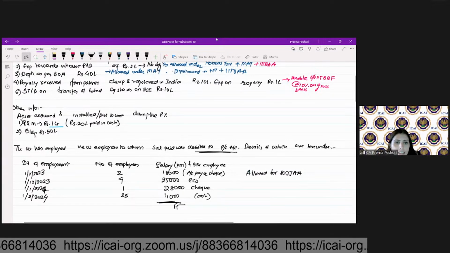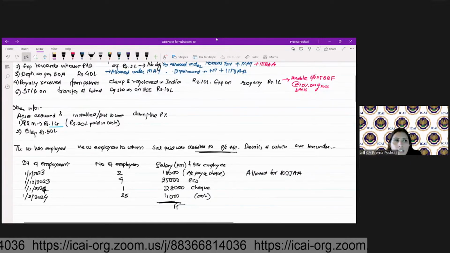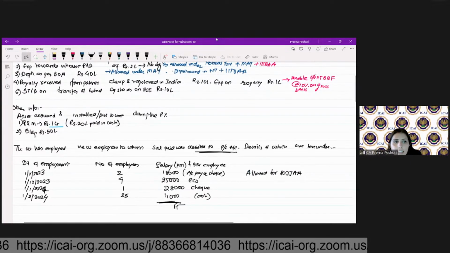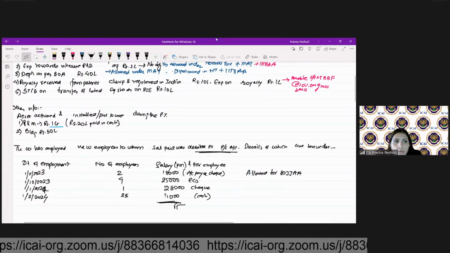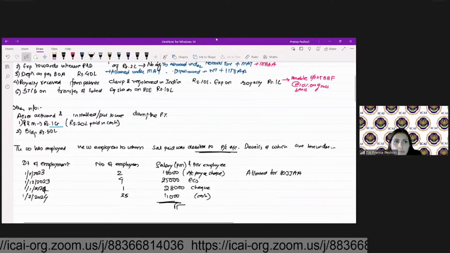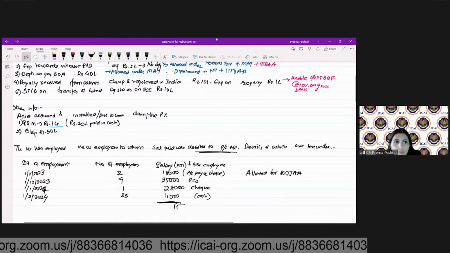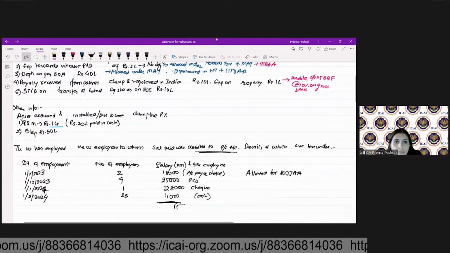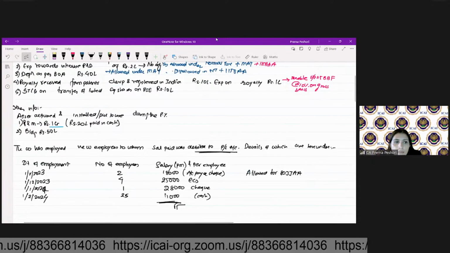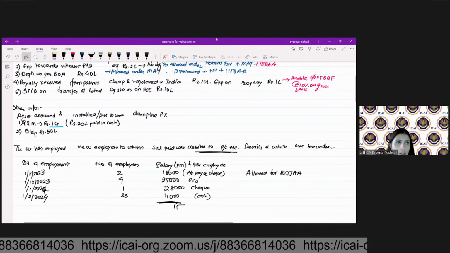Next one is 4 employees to whom 25,000 is paid by ECS. Whether that is allowed? Allowed, 25,000 for ECS. That's right.